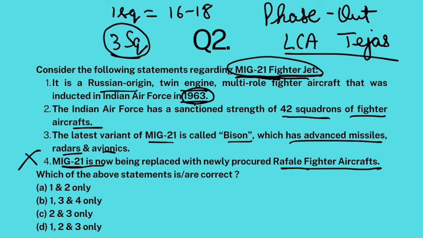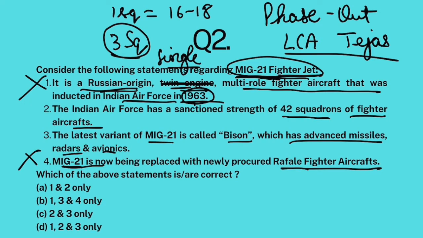Now, MiG-21 was inducted into the Indian Air Force in 1963 and we bought it from the Soviet Union, so it is of Russian origin. Twin engine? No. Single engine, single seater also. Generally in fighter jets, 2 pilots sit, but this is a single seater. Multi-role fighter aircraft that was inducted in IAF in 1963. The entire statement would have been correct if instead of twin engine it was written single engine. So this is also false.